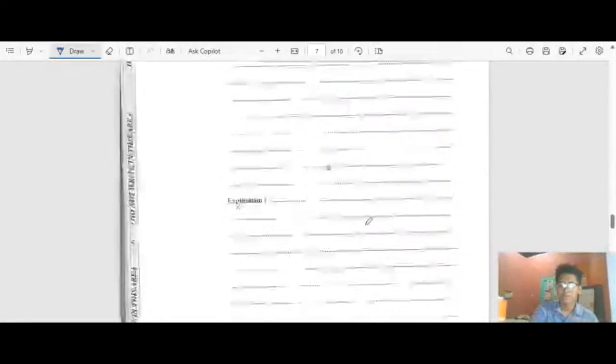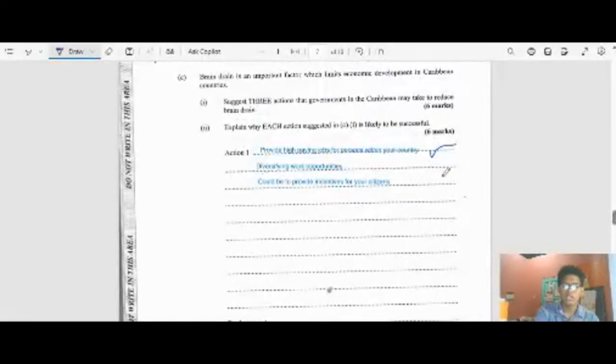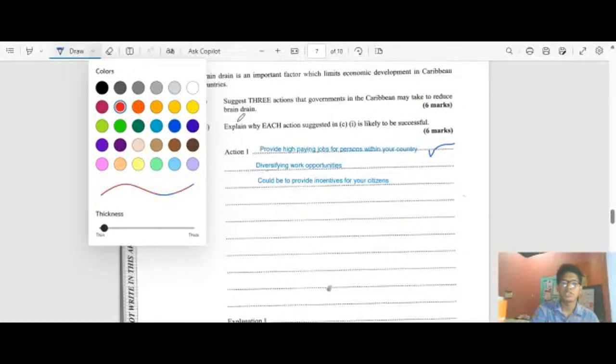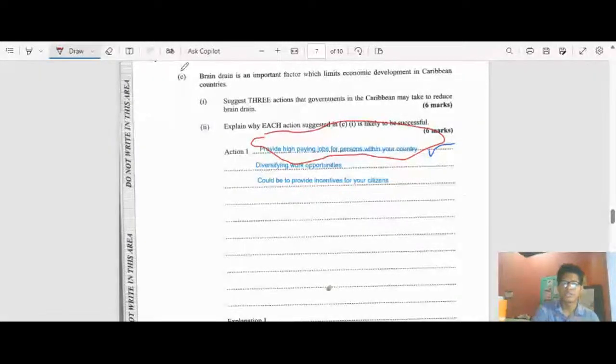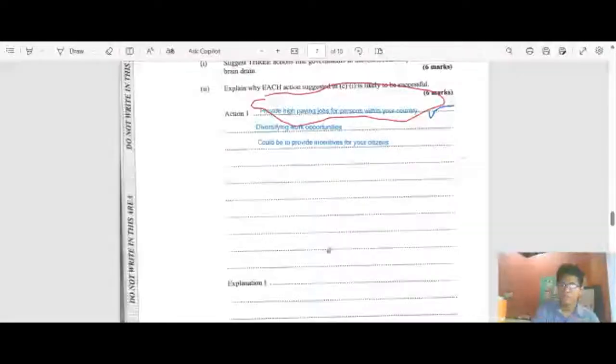right now we're answering the explanation. They want explanation for one of these points, and they want us to state how it will be effective. Let's go with this first one here. We're going with this one. We go with that one.